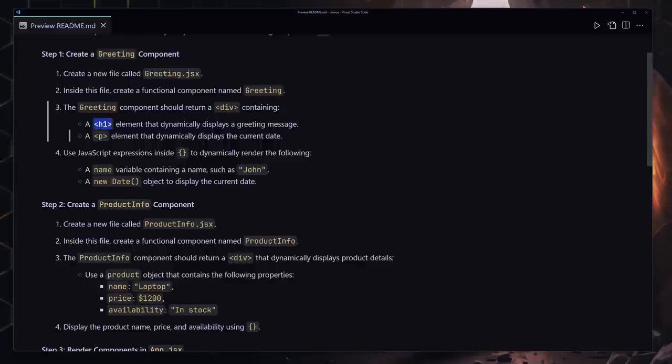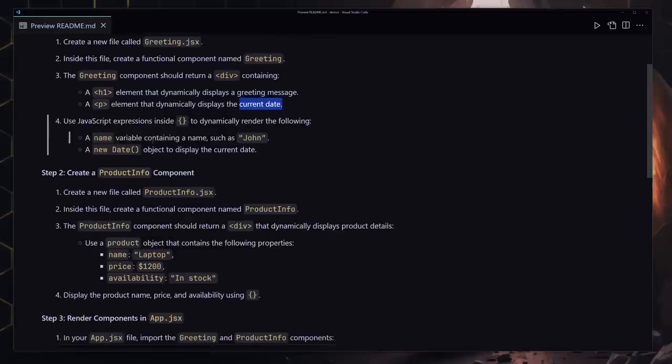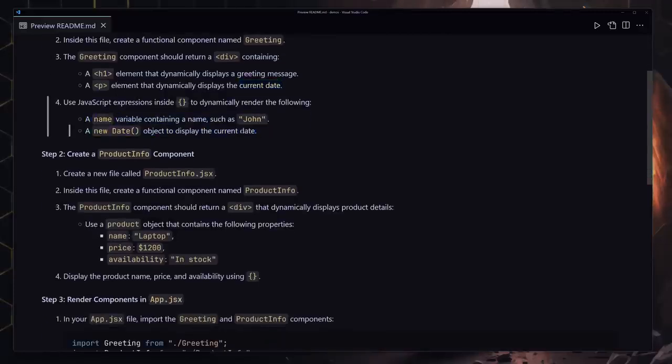Next, create a paragraph element that dynamically displays the current date. So if you can do this one okay, I'm going to show you the solution, but yeah, at least give it a shot. If you can't do it, it doesn't really matter. Okay. And yeah, here are more instructions if you care about that.